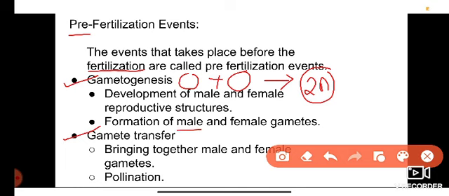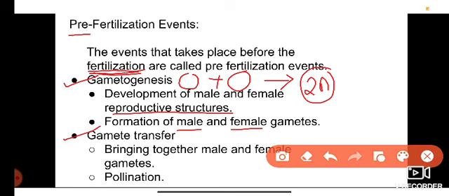The male gamete is the sperm and the female gamete is the egg or ovum, and these two gametes are produced in particular reproductive structures. The second one is gamete transfer. Gamete transfer is the transfer of the male gamete towards the female gamete for the purpose of fertilization, so that the fertilization process can take place.